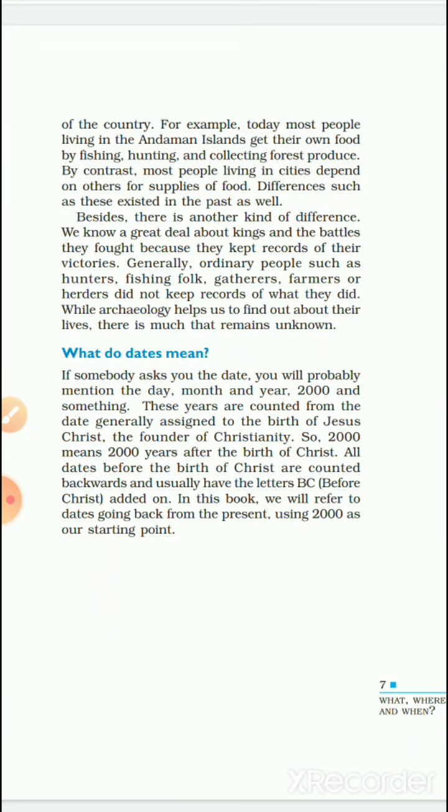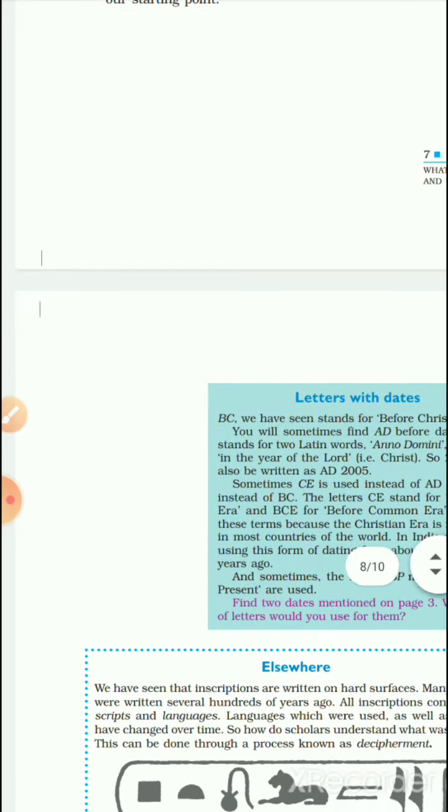What do dates mean? If somebody asks you the date, you will probably mention the day, month, and year, 2000 and something. These years are counted from the date generally assigned to the birth of Jesus Christ, the founder of Christianity. So 2000 means 2000 years after the birth of Christ. All dates before the birth of Christ are counted backwards and usually have the letters BC, before Christ, added on. In this book, we will refer to the dates going back from present using 2000 as our starting point.